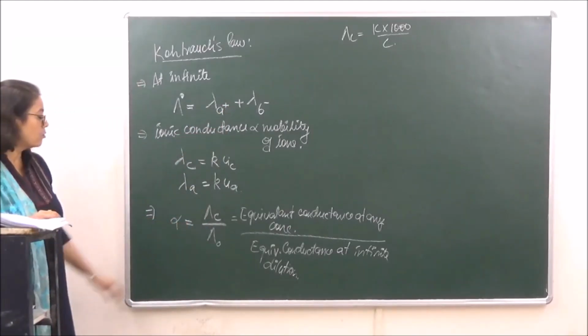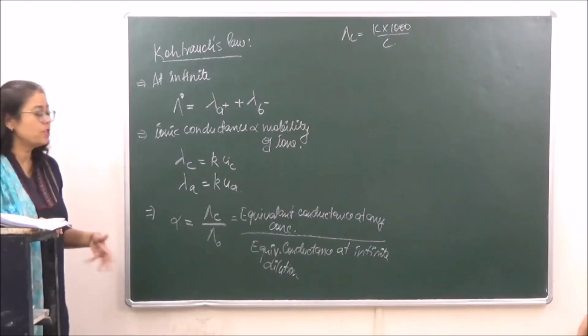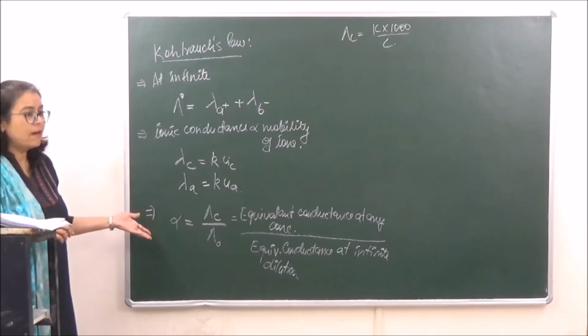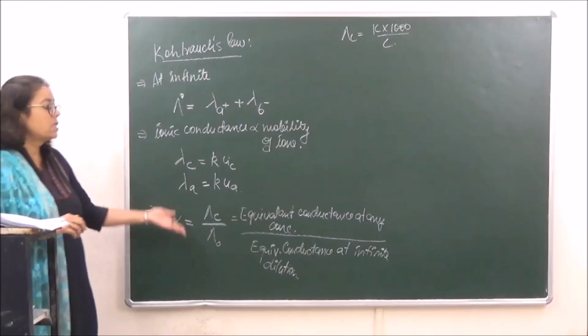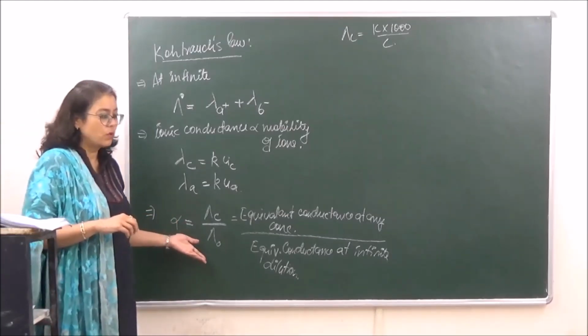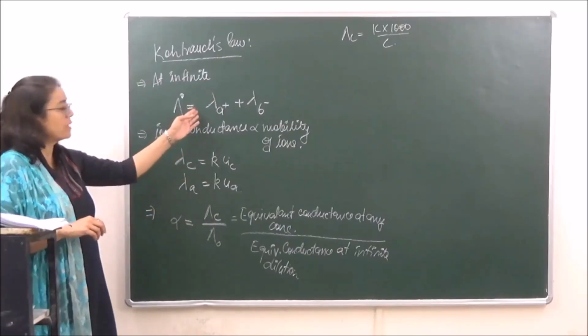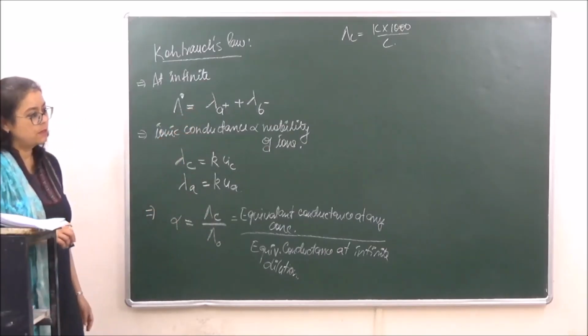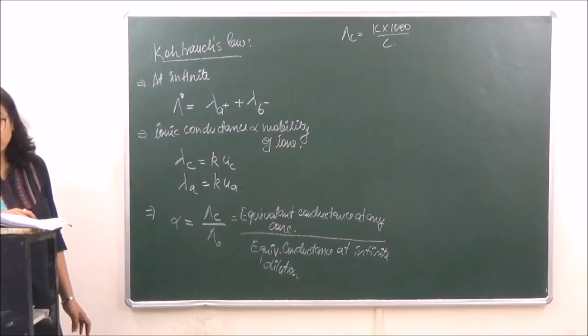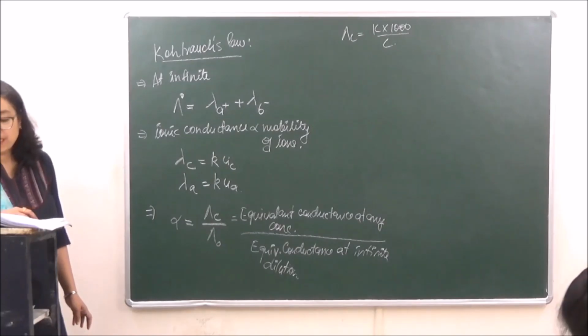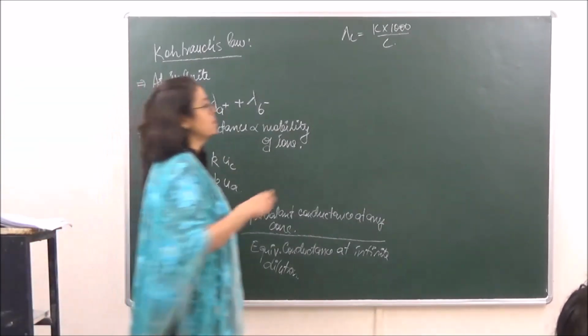So if you are getting any question in which you have to calculate alpha, that is the degree of dissociation, this is the formula which you have to use. Okay, lambda C you have to calculate that way, and lambda naught you have to calculate by this method. Have you understood? Okay. Then what is the relationship between equivalent and molar conductance?